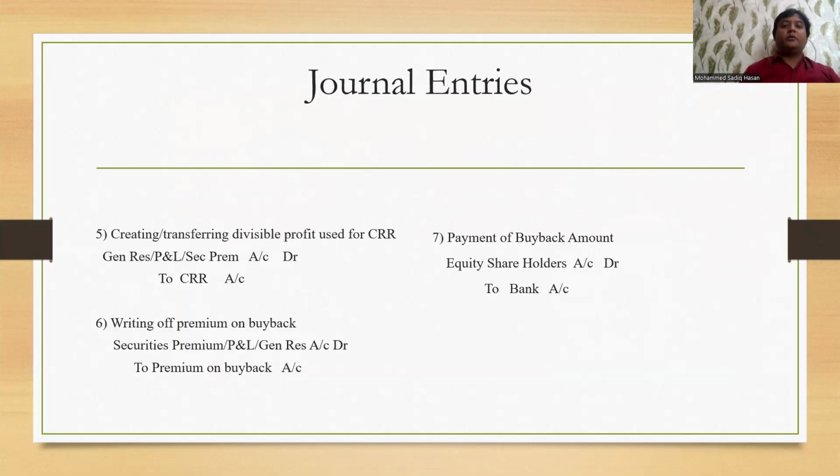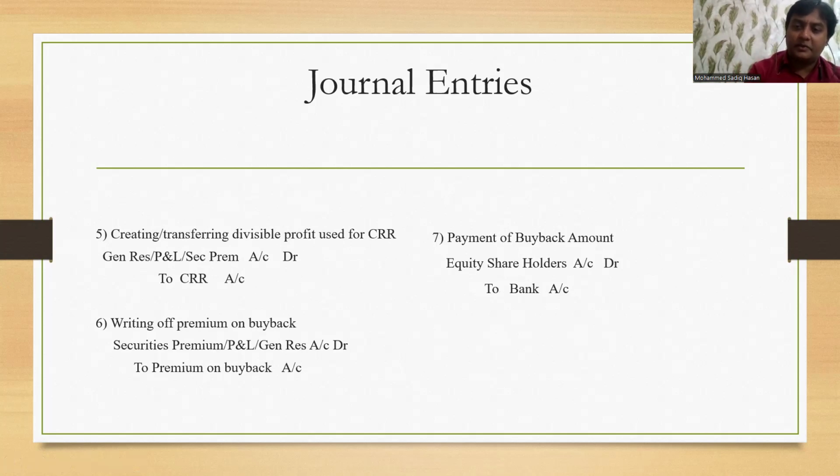Now we come to the remaining entries. After that, when you go for a fresh issue, you also have to see whatever profits and reserves you are using. That amount has to be transferred to CRR, that is, capital redemption reserve. Whenever you use some part of divisible profit, that amount needs to be transferred to CRR.